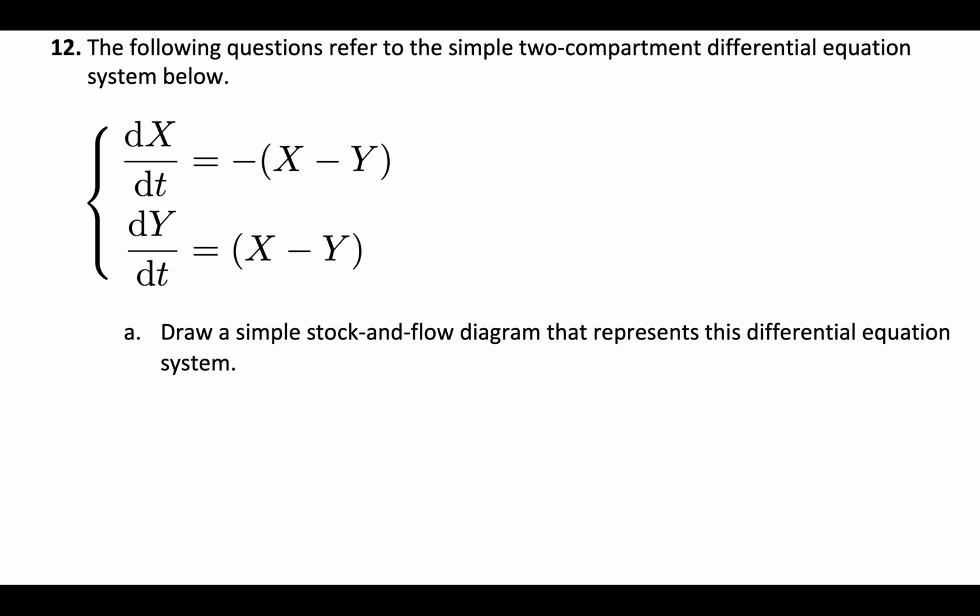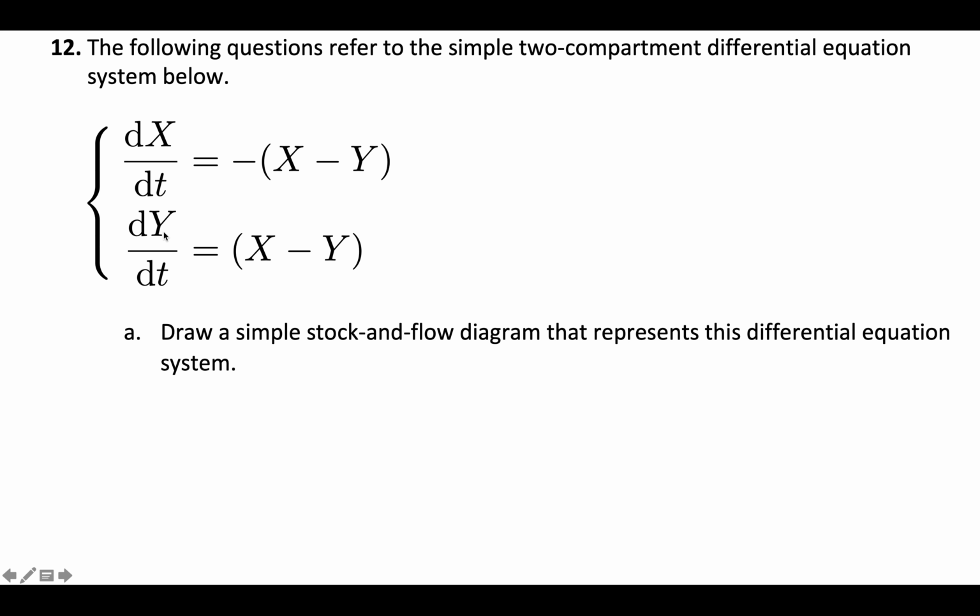So the first part: draw the simple stock and flow diagram. Well, you could draw this in different sorts of ways. You certainly could draw dx dt as one dynamic variable. You could even call it flow into x, and you could call this flow into y. And you could talk about how flow into x has a negative relationship with x, and a positive relationship with y, and vice versa for flow into y.